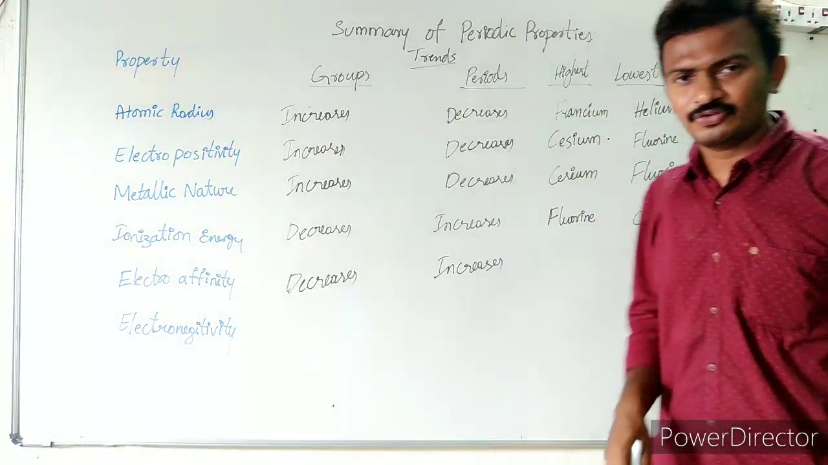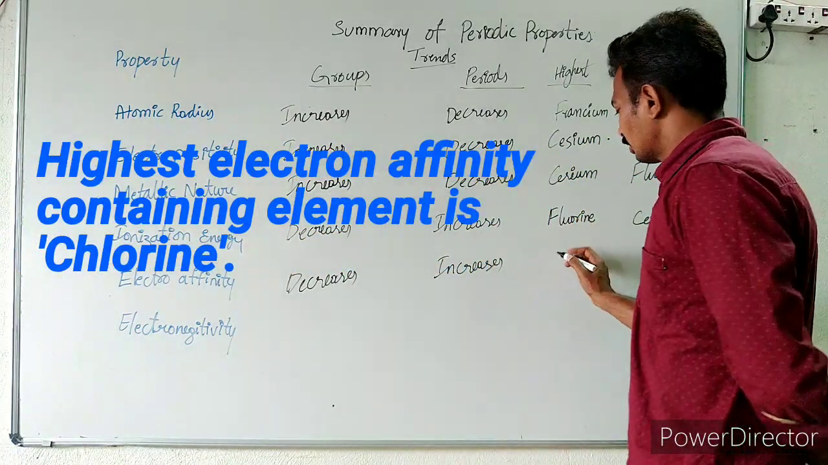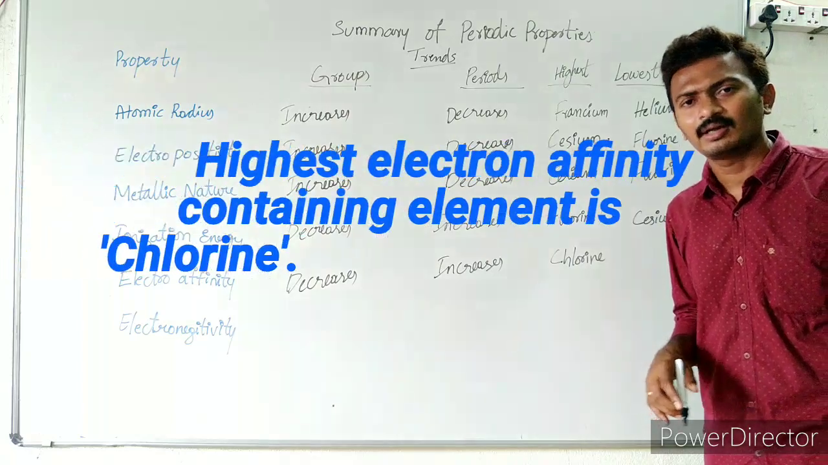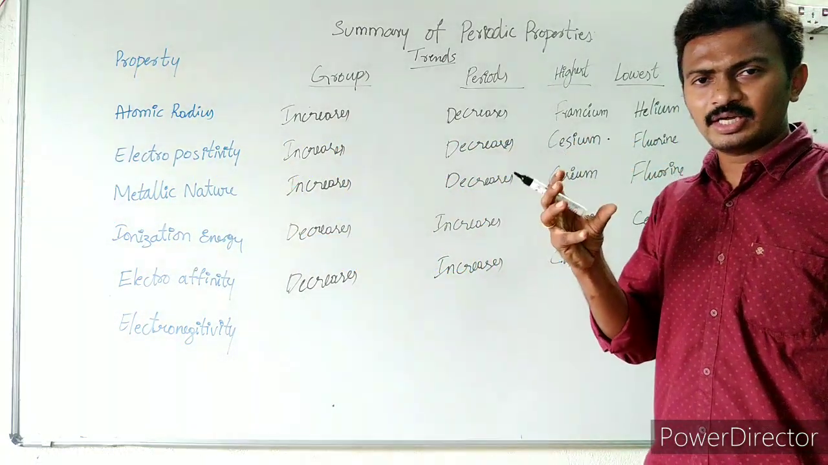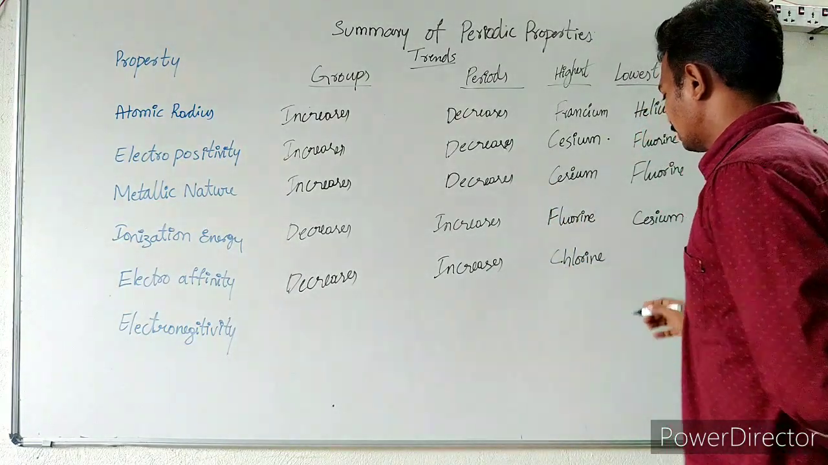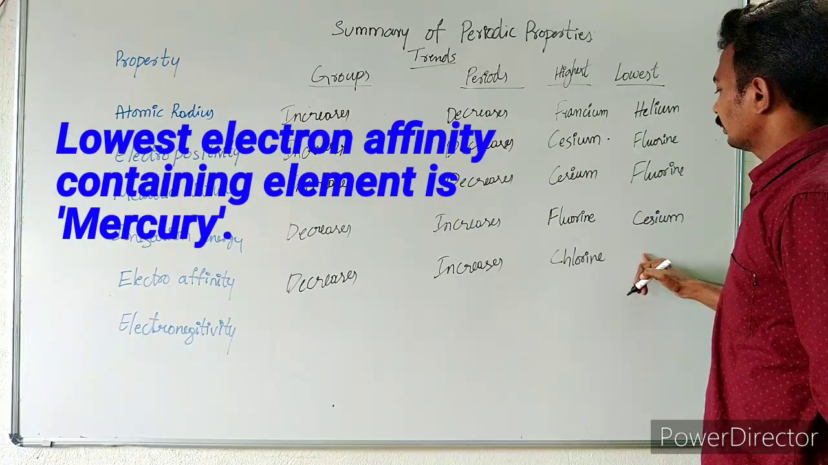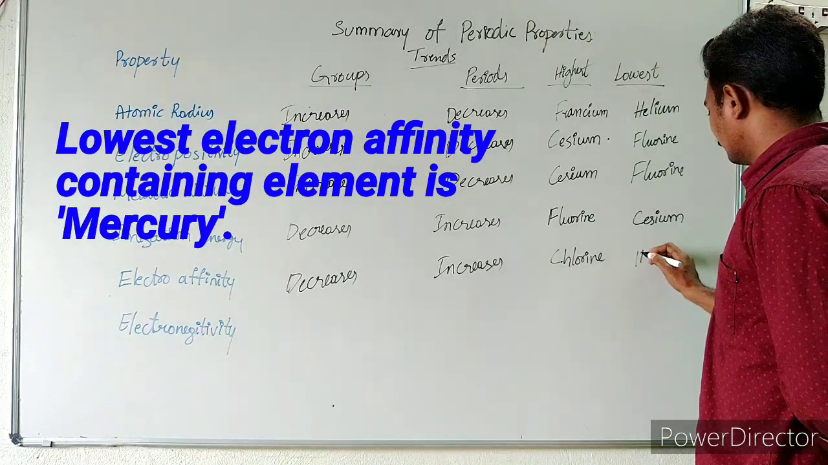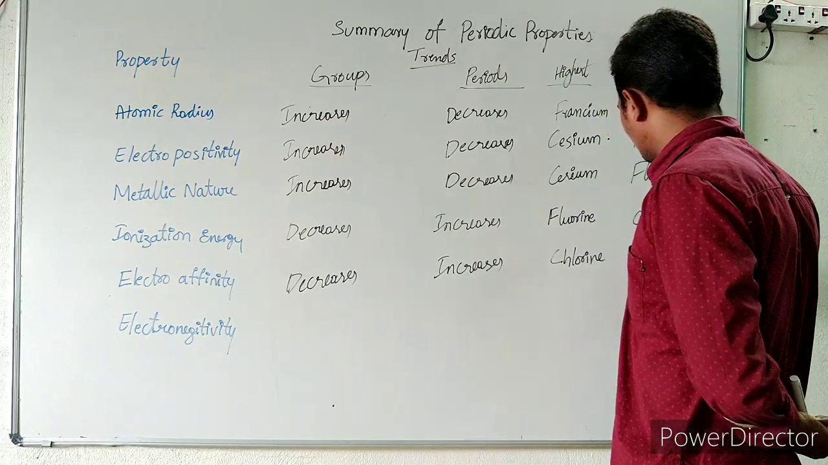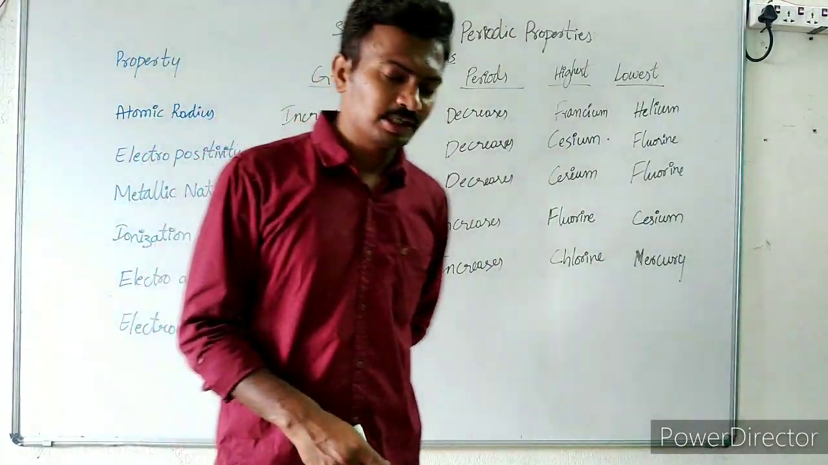The element with the highest electron affinity is chlorine. We have already discussed this exception. Actually, fluorine should be the element with the highest electron affinity, but due to its very small size, accommodating another electron increases the repulsion, so chlorine has the highest electron affinity. Next, the lowest: the element with the lowest electron affinity is mercury. Metals will have the lowest electron affinity, right?